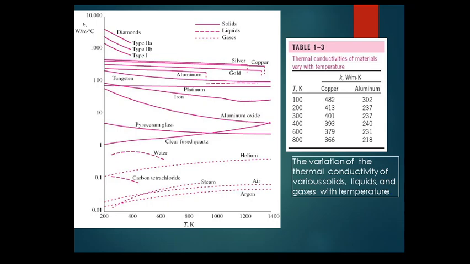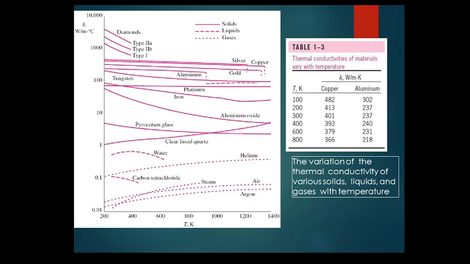You can see here that thermal conductivity does change with temperature. So here I have listed the table: 100K, 200K, 300K, 400K, 600K and 800K. I have listed the thermal conductivity of two metals, copper and aluminium. You can see that as the temperature increases, the thermal conductivity of metal decreases.